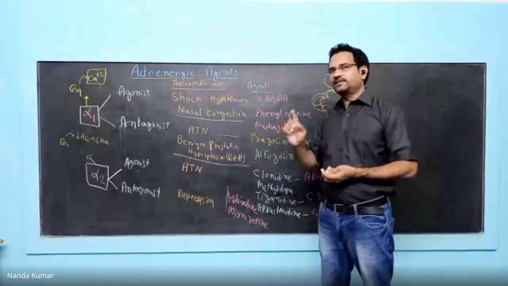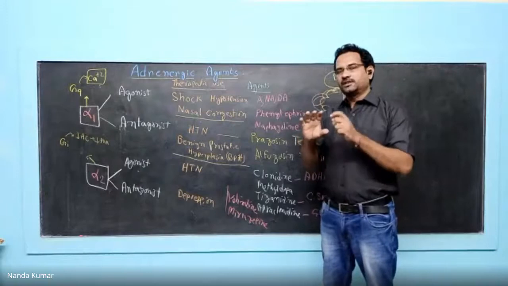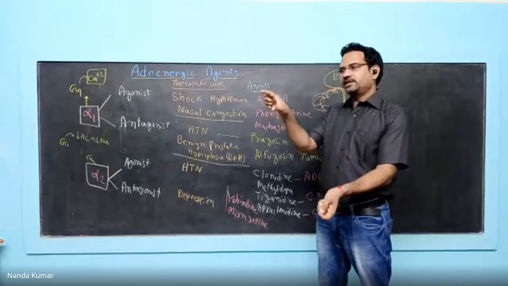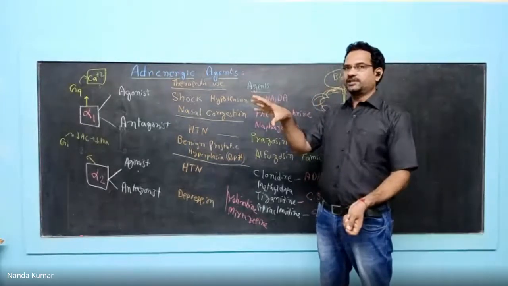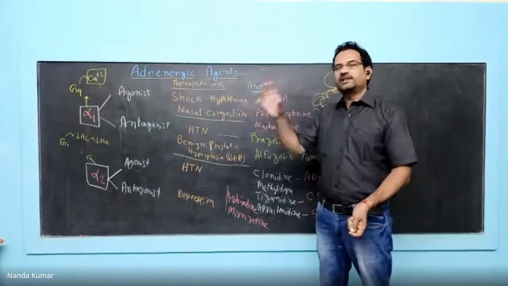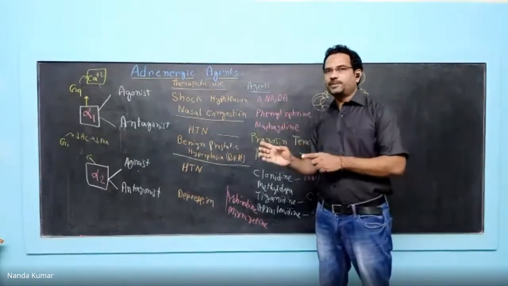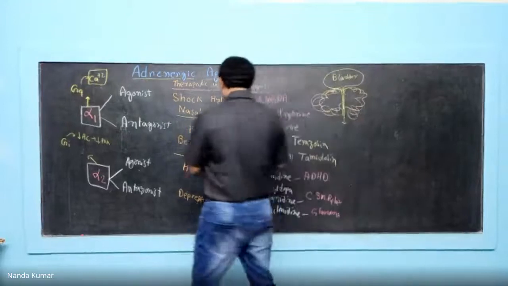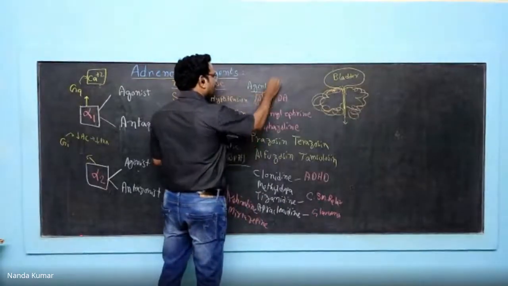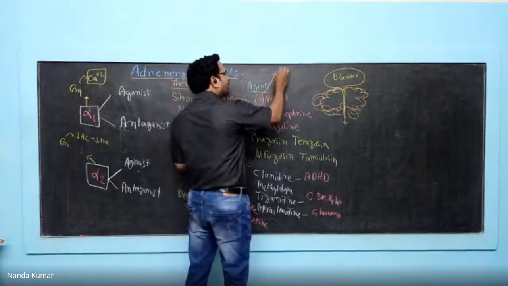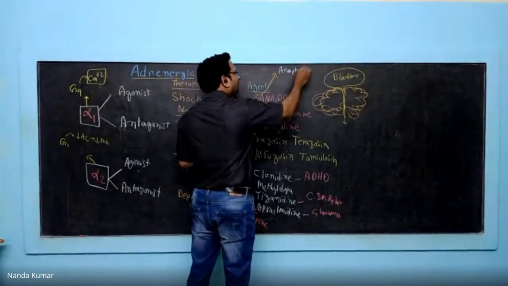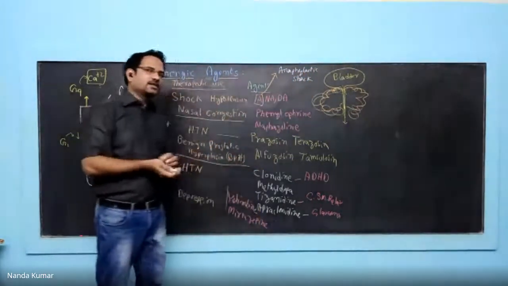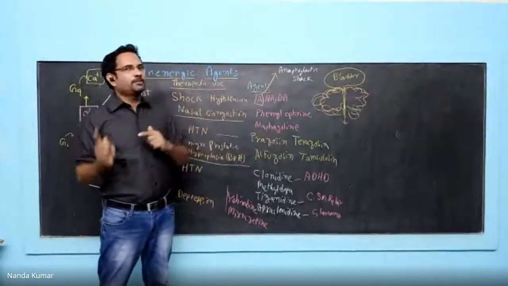Anaphylaxis is nothing but a rapid hypersensitivity reaction. I told you about bee stings. When a bee sting occurs, histamine is released, blood vessels get dilated, and blood accumulation occurs. Edema will be there. That is a kind of anaphylaxis. Phylaxis means protection, anaphylaxis means without protection. That means hypersensitivity. So remember this: adrenaline is the drug of choice to treat anaphylactic shock. Anaphylactic shock occurs either due to hypersensitivity to drugs or because of bee stings.